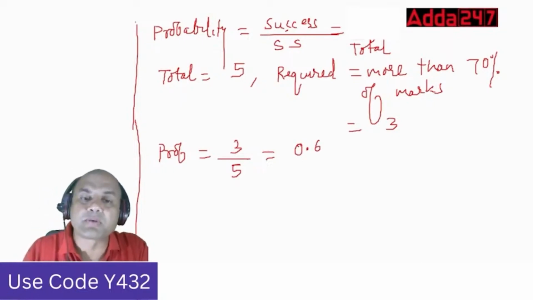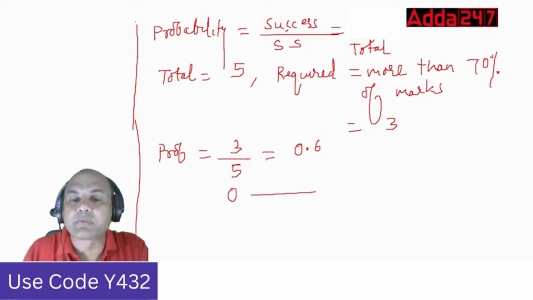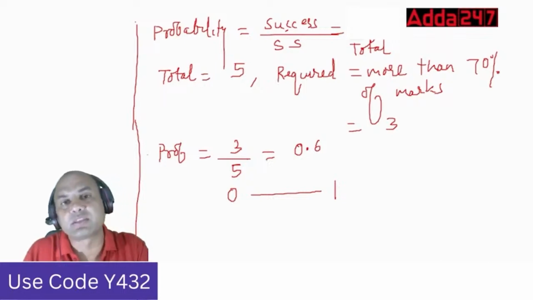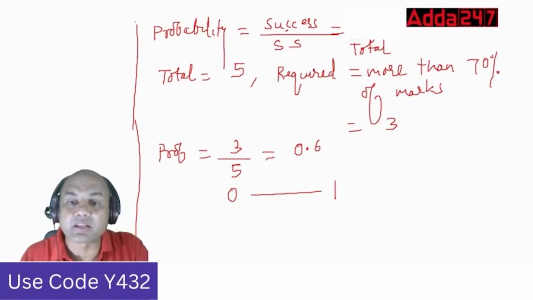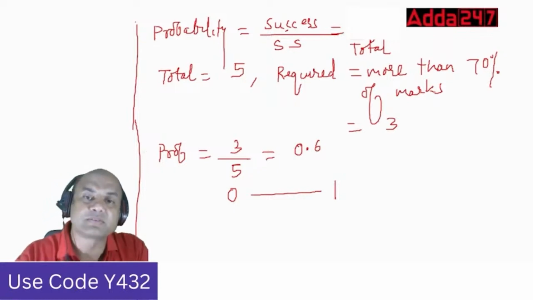Always remember, your probability can never be less than 0 and your probability can never be greater than 1. It will be between 0 and 1 only. It can be 0 also, it can be 1 also, but it can't be greater than 1, it can't be less than 0. Okay?